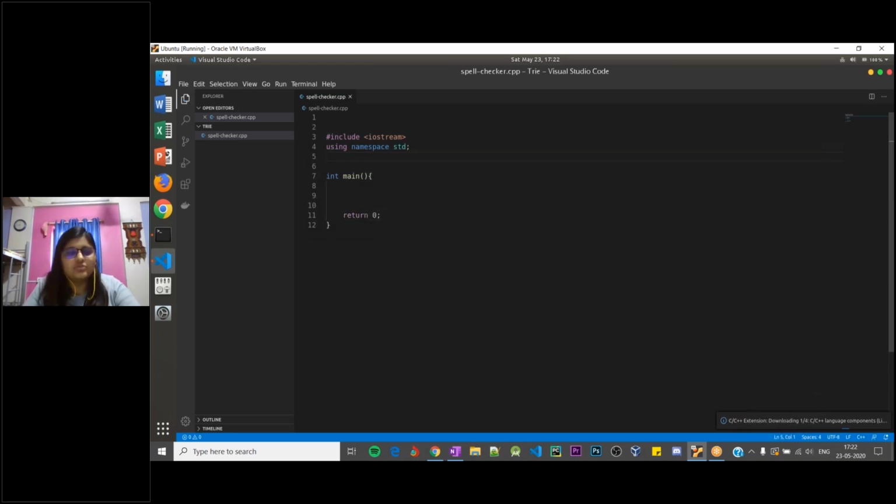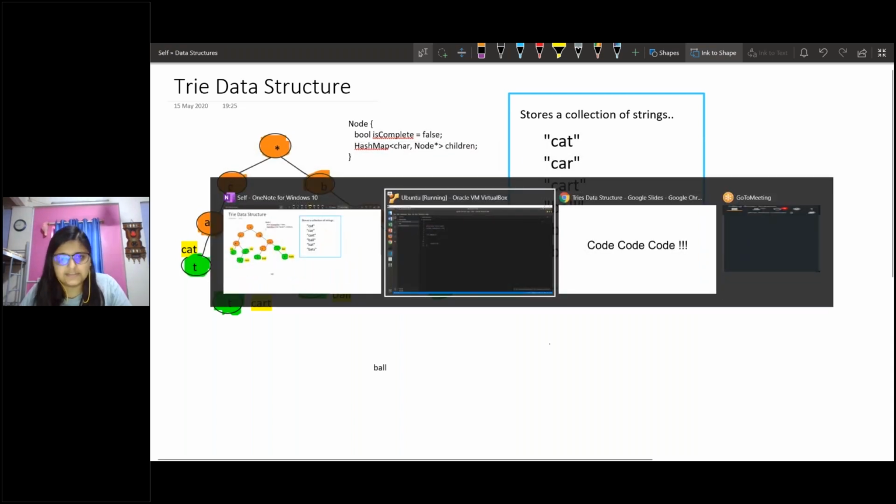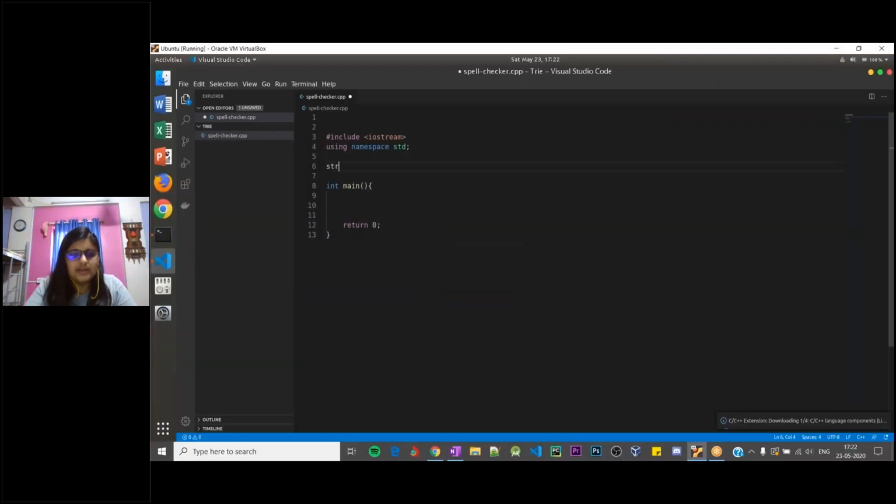Right. So what do we need to do here? We know that we need this node structure, and in this node structure we need a terminating field and something to store the children. We'll be coding this entire data structure over here. I'll create a structure for our node.